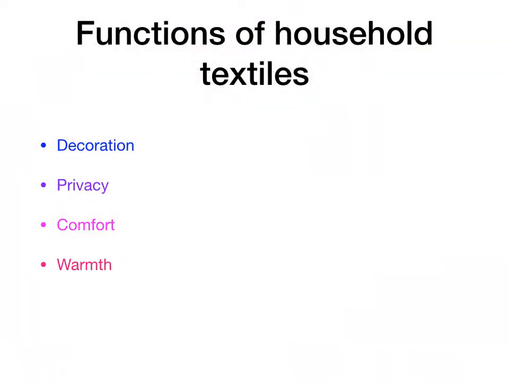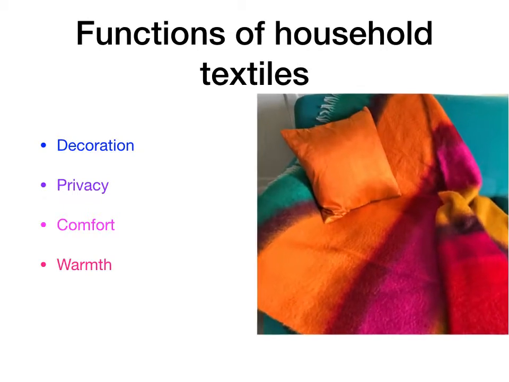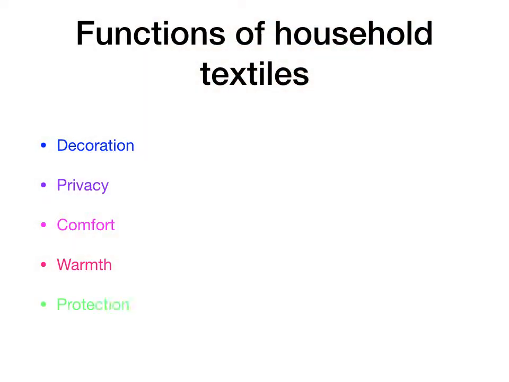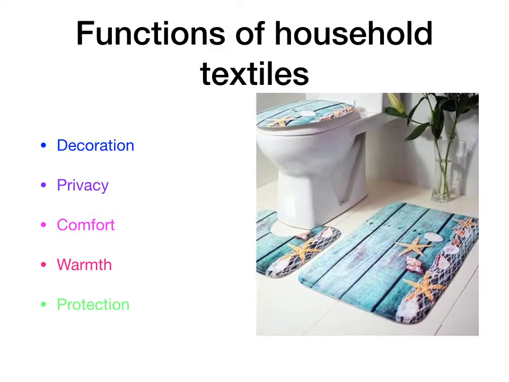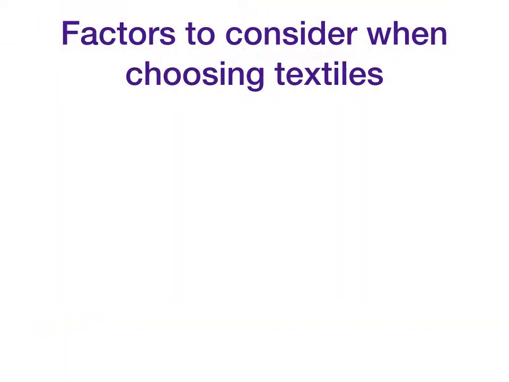For warmth, blankets and duvets provide heat, especially important in winter months. Lined curtains also prevent drafts and keep heat in. And for protection, fabric oven gloves can prevent burns in the kitchen, and non-slip mats can prevent slips in the bathroom.